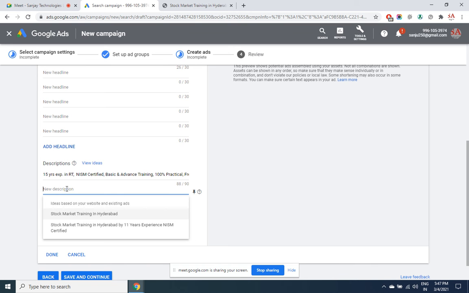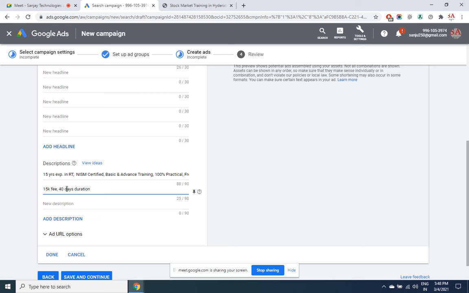The other type of ad, I may want to have this kind of text which says fees. Let's say the fees is higher, but still I want to mention it. And my course, let's say, is 40 days duration. Need not write duration, save every character. Here we can save a word altogether. So 40 days, and it's understood that it has to be for duration.